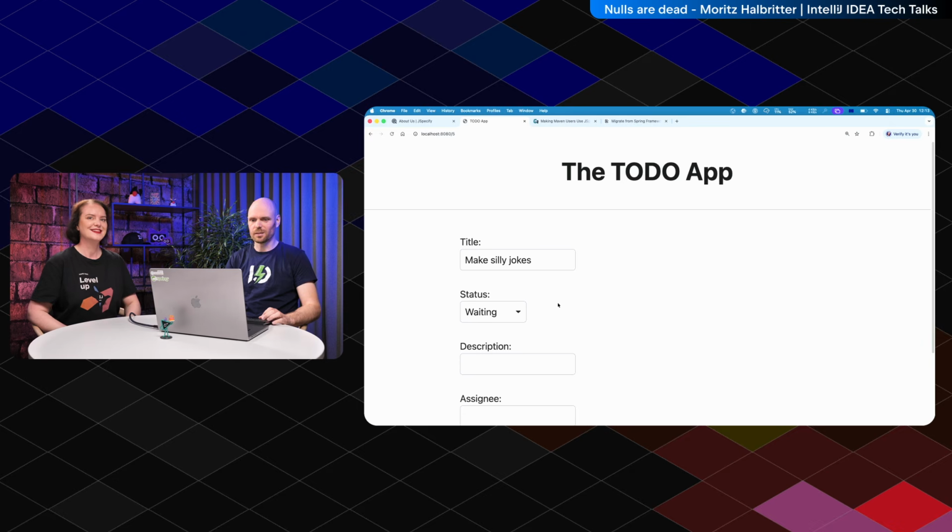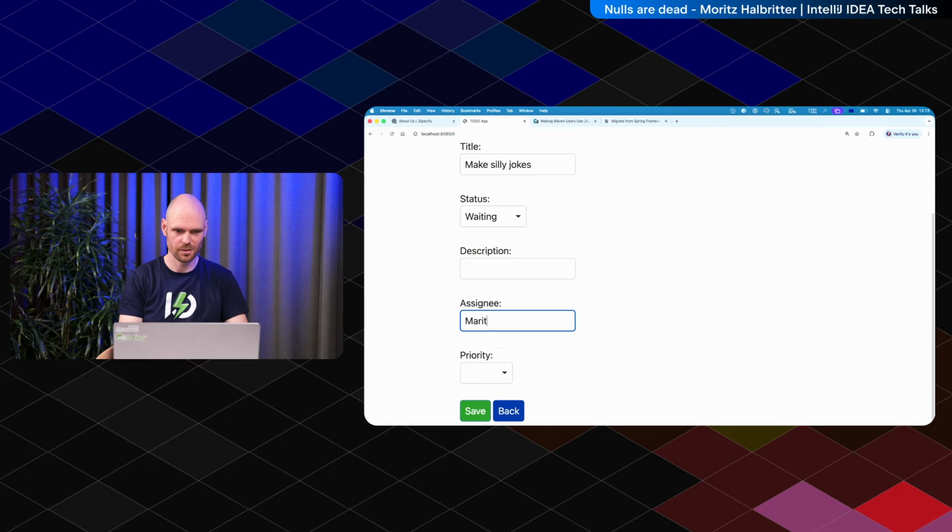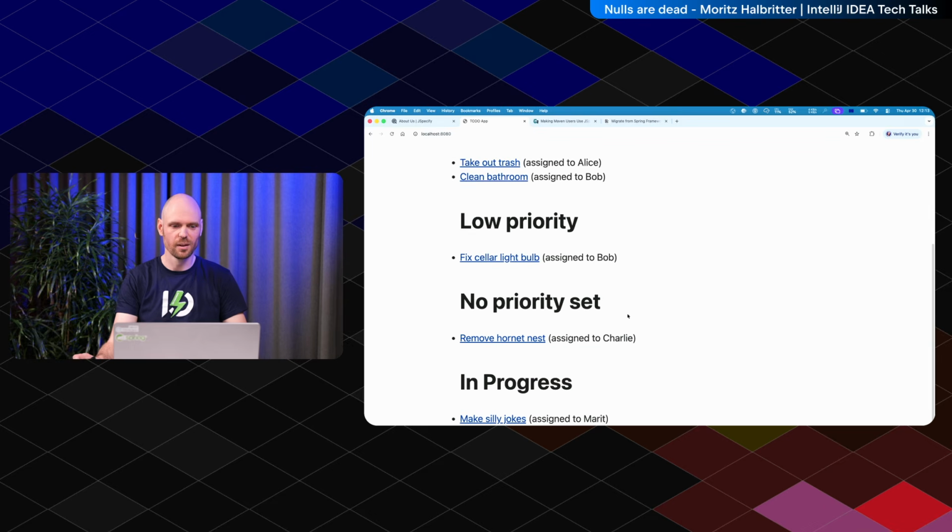Okay, good. Right, I'm going to assign it to you. Okay. Okay, I'll do my best. Your job, and it's super high priority, and it's totally in progress. Okay. Yep. So now we have it here. So this is the demo application. It's quite simple, just demo stuff.